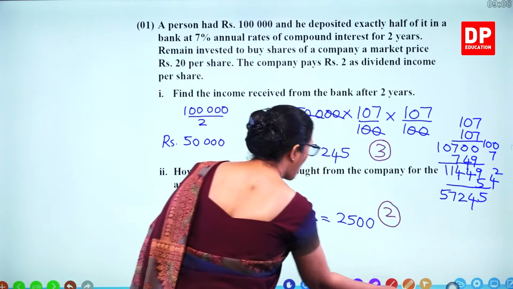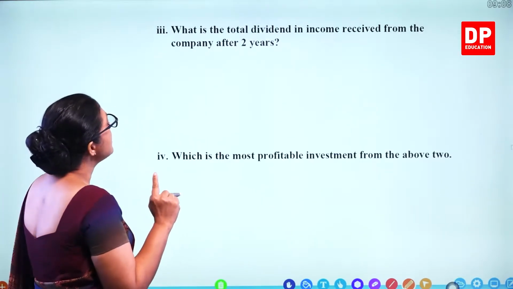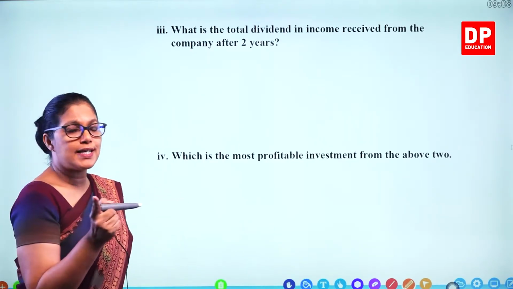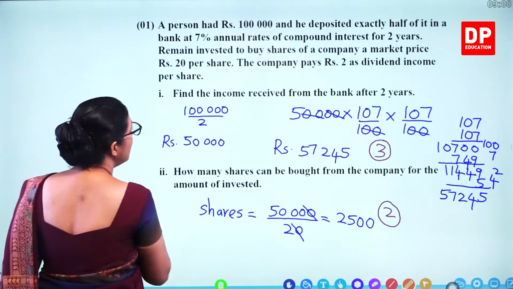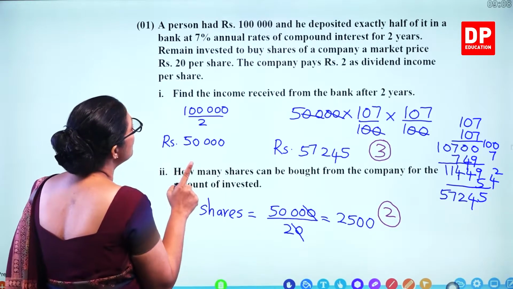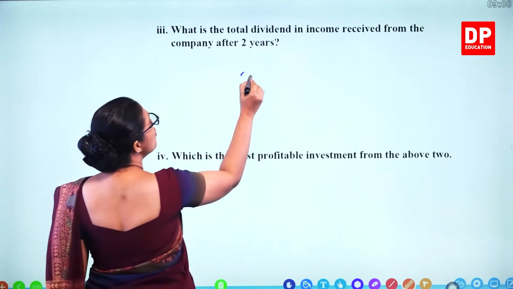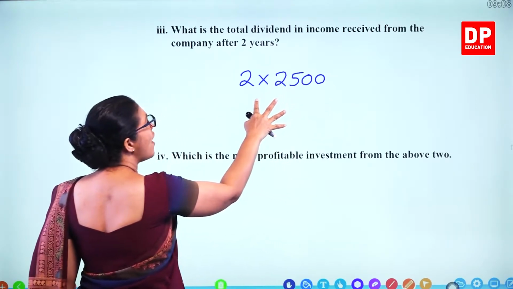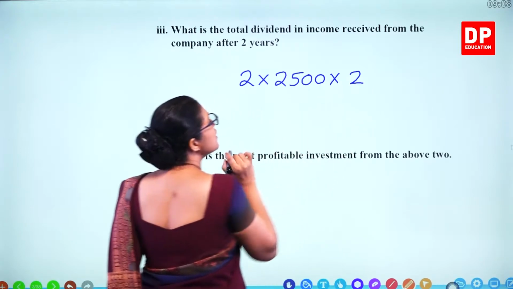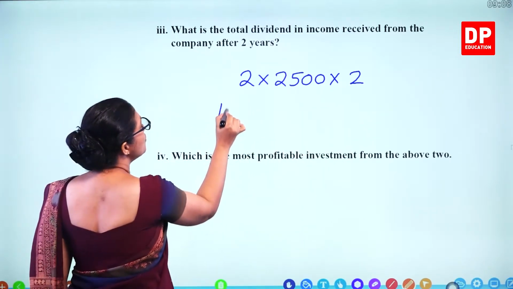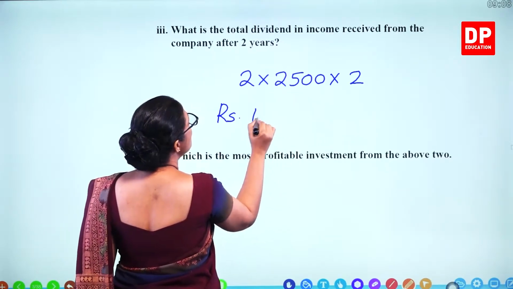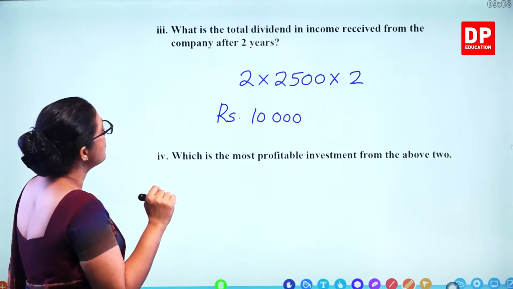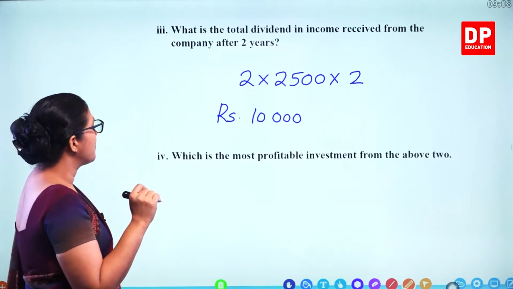So let's do the next one. What is the total dividend income received from the company after 2 years? So what's the dividend value? 2 rupees per share, and there are 2,500 shares. So this is for 1 year. For 2 years, you have to multiply this by 2. So you get 5,000 times 2, 10,000 rupees is the income received from the company after 2 years.